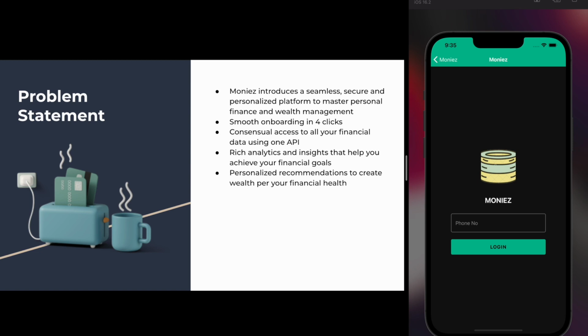Recommendations are built using the risk appetite figures provided by the user, and it spans across categories like mutual funds, stocks, cryptocurrency, government and sovereign bonds, PPF, NPS, and deposits.